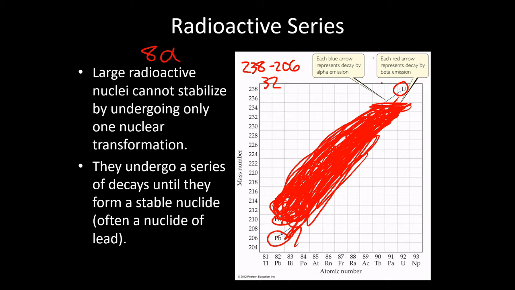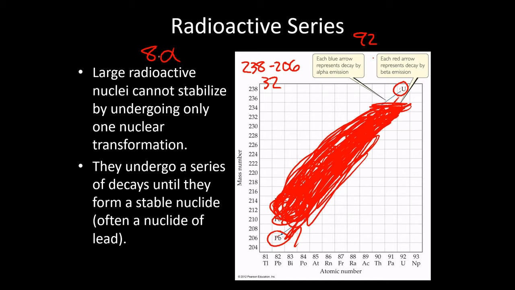We're starting with uranium, which has 92 protons. We were losing 8 alpha particles, each of which has 2 protons.